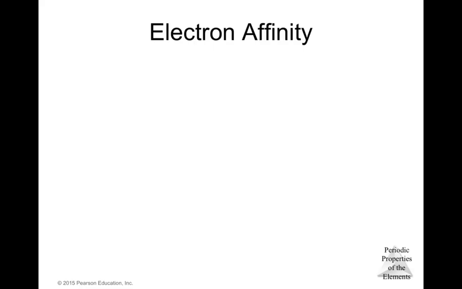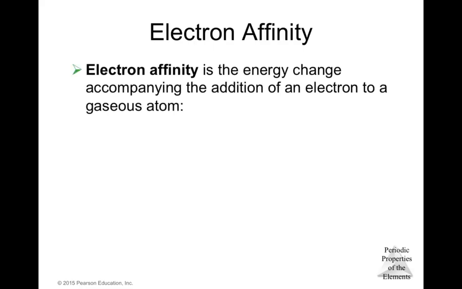Now there's another characteristic that we can find in the periodic table, that is the electron affinity. The electron affinity is the energy change accompanying the addition of an electron to a gaseous atom. So the electron affinity is that energy associated when one atom gains an electron.